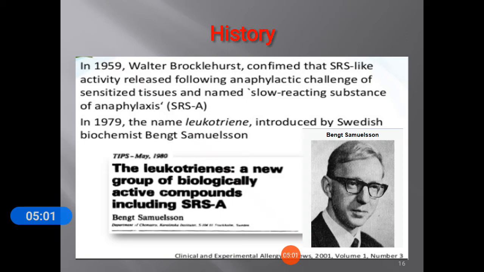The slow reacting smooth muscle stimulating substance, that is SRS, was originally described between 1938 and 1940 by Feldberg and Kellaway. The researchers isolated this SRS from lung tissue after a prolonged period following exposure to snake venom and histamine.